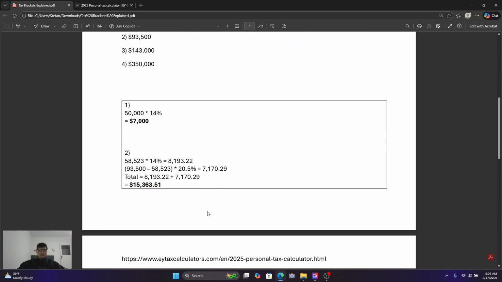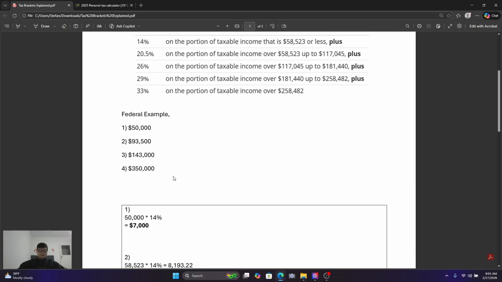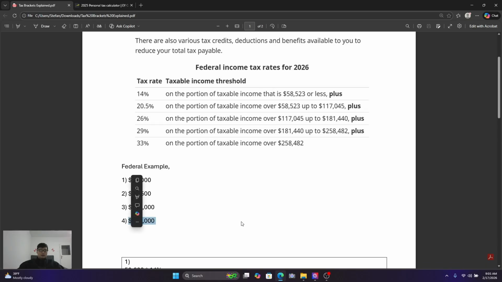So you can see how we're slowly going down through the brackets. Every bracket will have to be calculated in total, and then you'll add each of the brackets individually. So 8,000 for the first one, 11,997 for the second one, and then the 6,748 for the third one to get a total of $26,938.